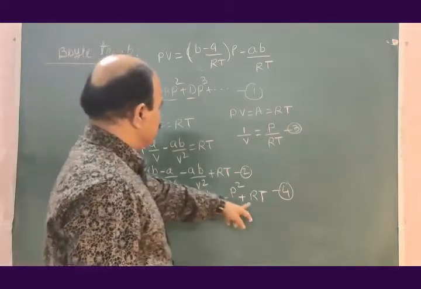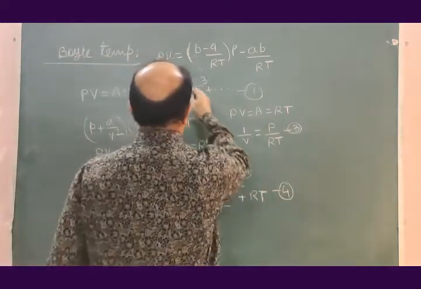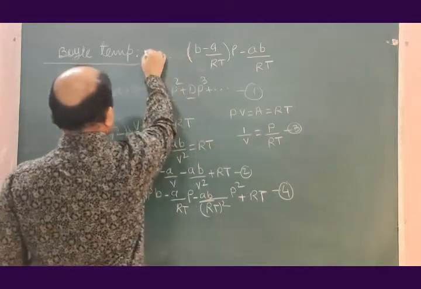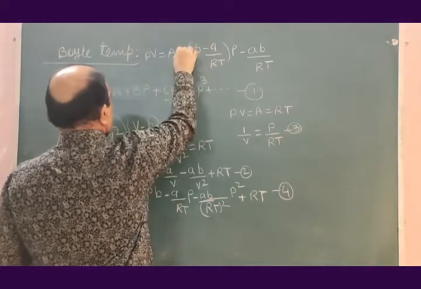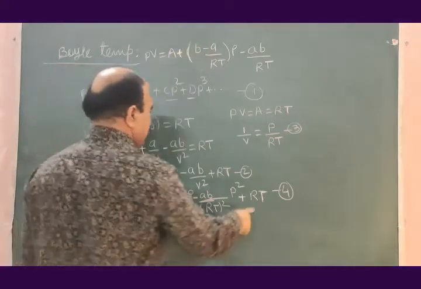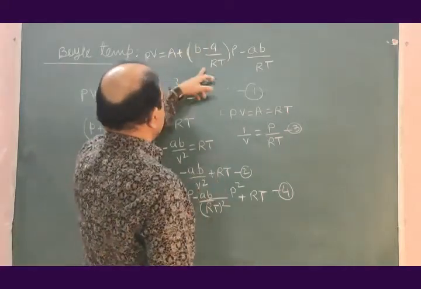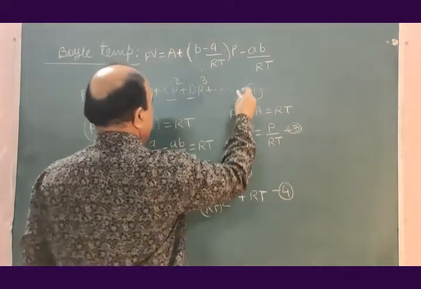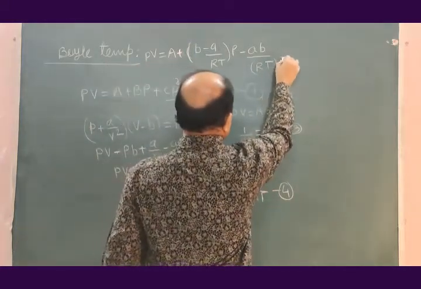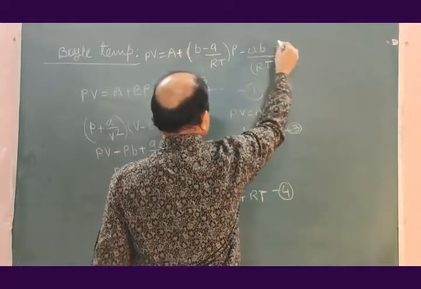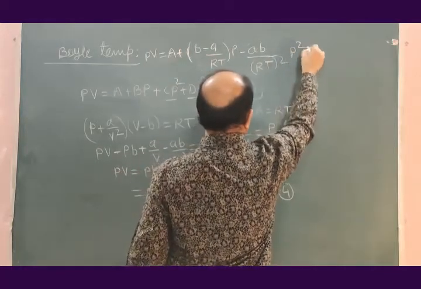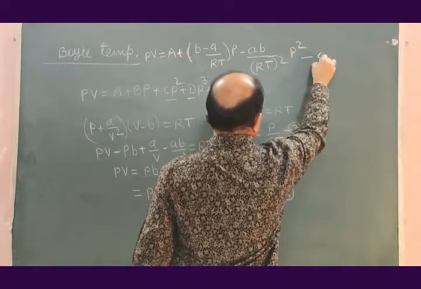A is RT, we shall put this simply as A. So PV equals A plus (b − a/RT)P minus (ab/R²T²)P², equation number 5.